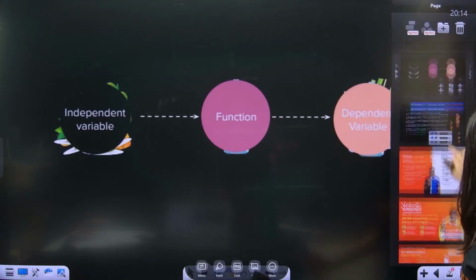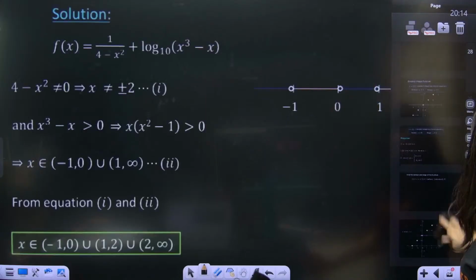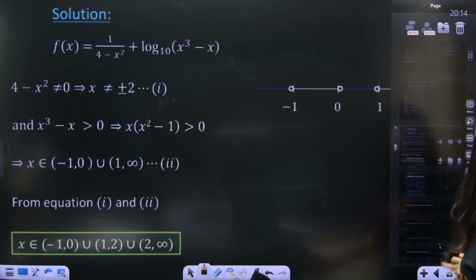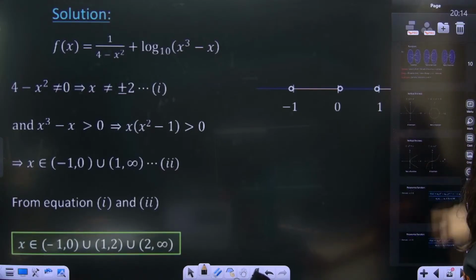Yes. So now I have something for you, which is this. And can you see? Oops. What happened?